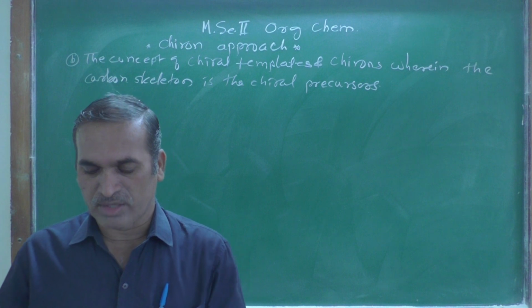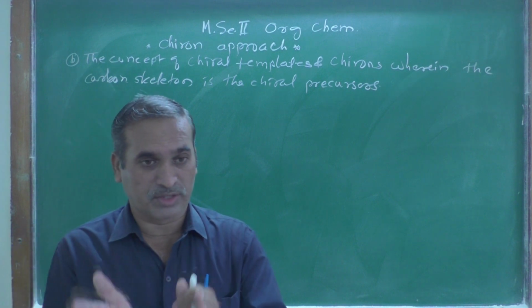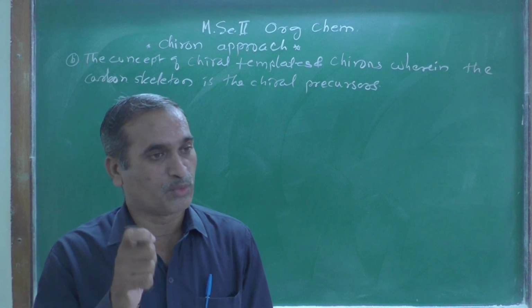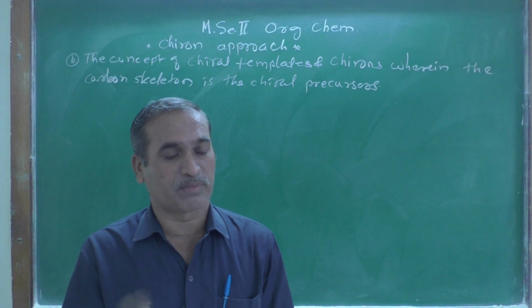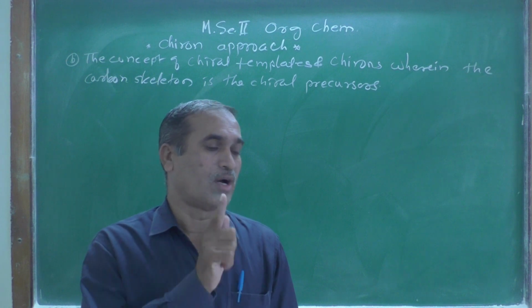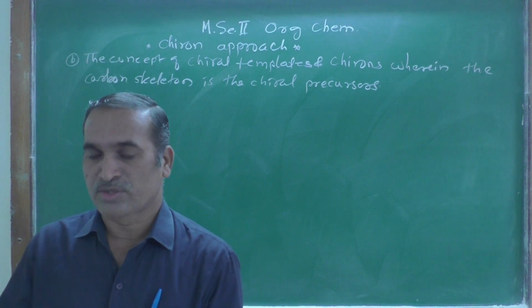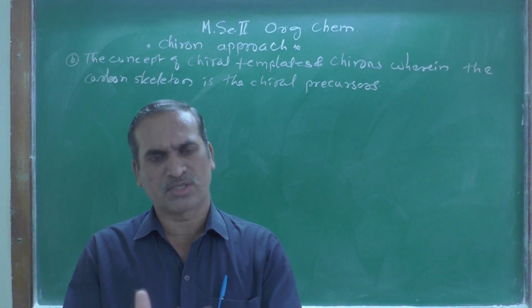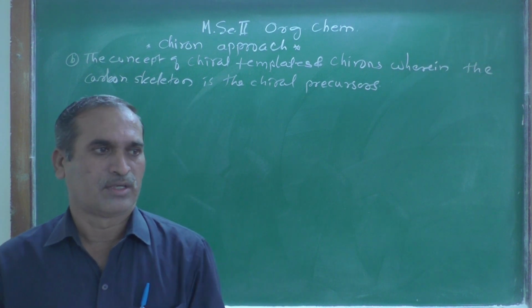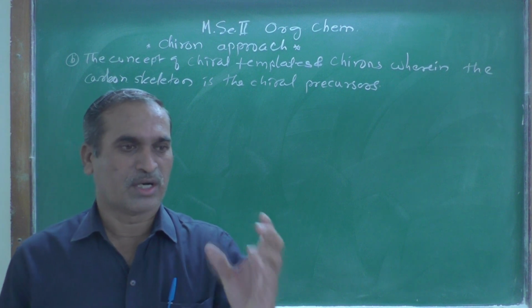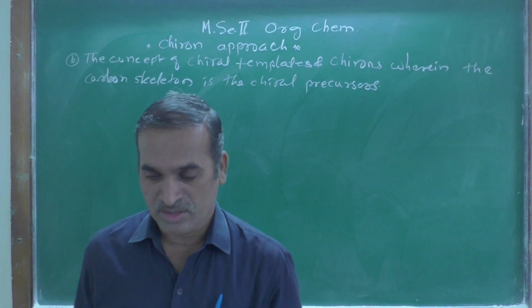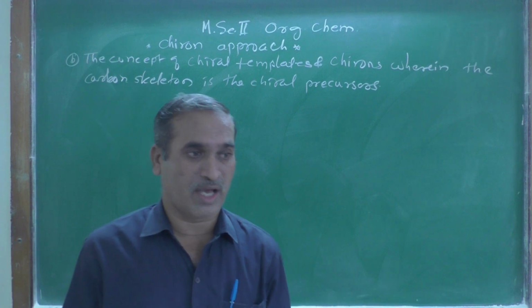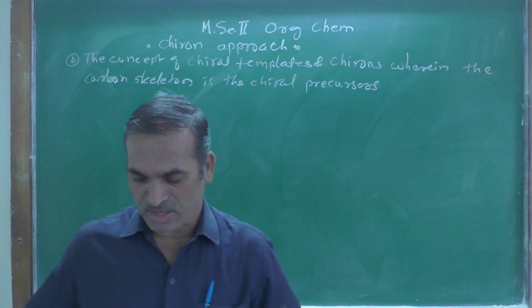Otherwise we are not getting the target molecule, which is the desired one. For that purpose some functional groups must be protected and then deprotected. That is the essential thing always associated with it, which the organic chemist uses to get the desired product.